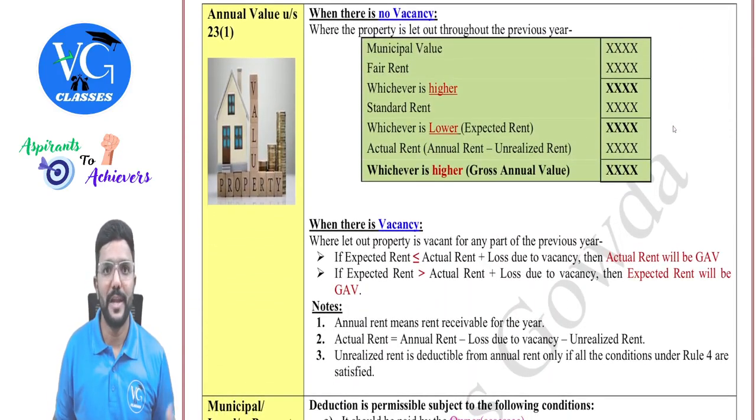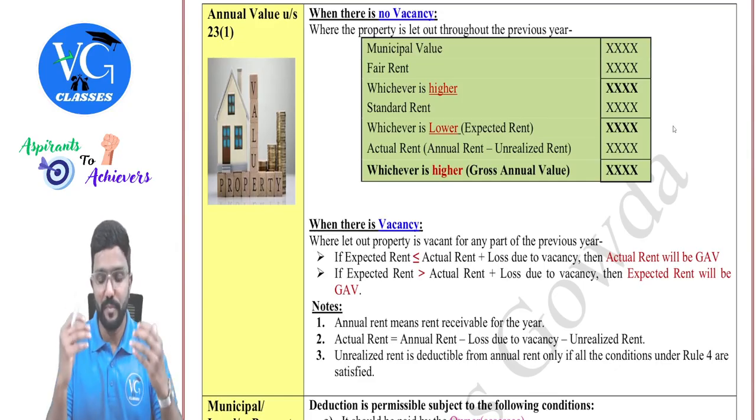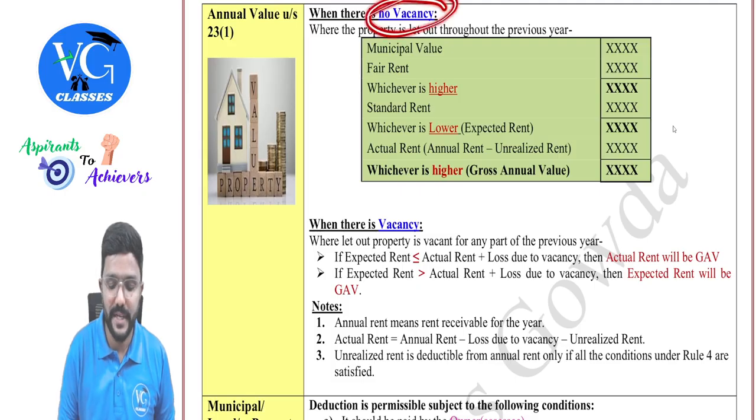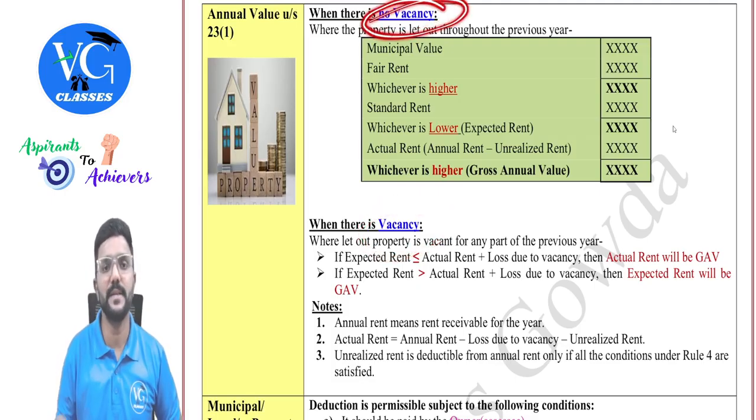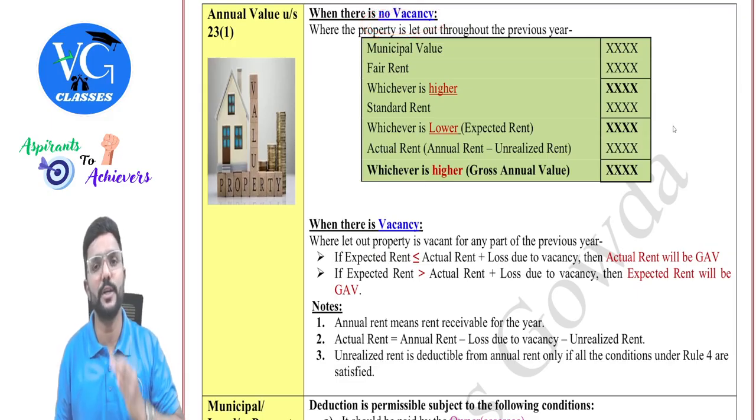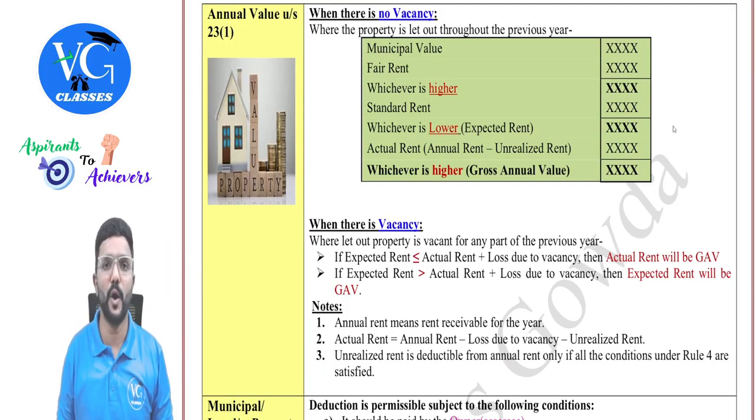Annual value or gross annual value, how do we calculate it? There are two separate parts here: when there is no vacancy and when there is vacancy. So what is it? We will see. When there is no vacancy, it means the property of an assessee is let out throughout the year. That is, for all 12 months the property is let out and the tenant is staying in the property.